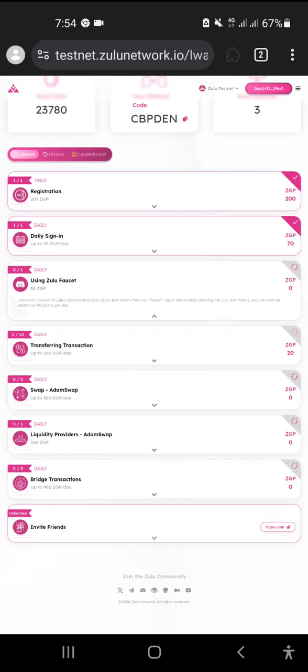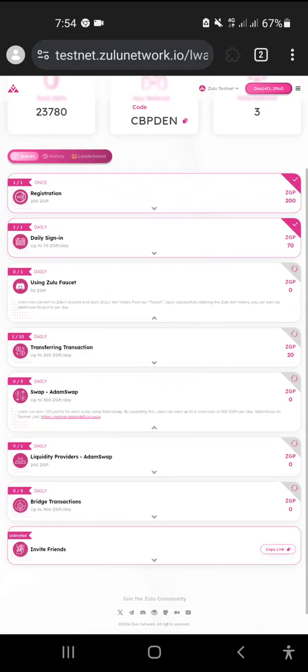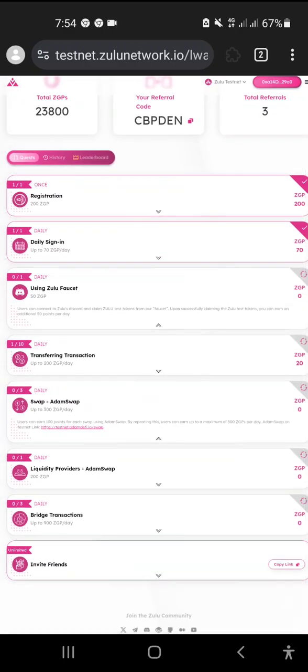And after that, come into swap, Aram swap. Here it has a link, or I will provide that link inside the Telegram. You will get that answer so easily. So click on that link, and that link will bring you to Aram swap, which is what people call DeFi, decentralized finance.